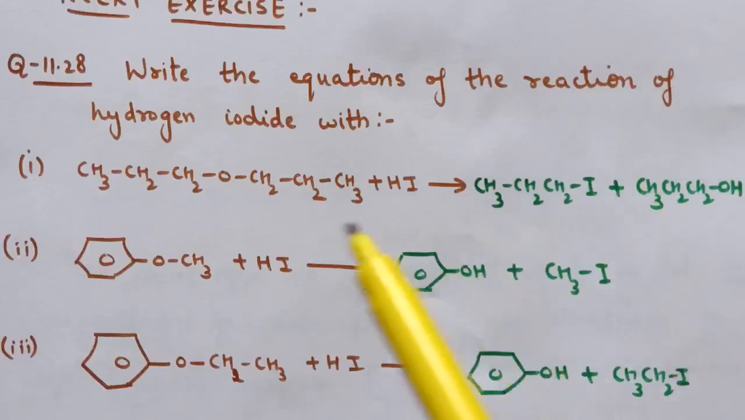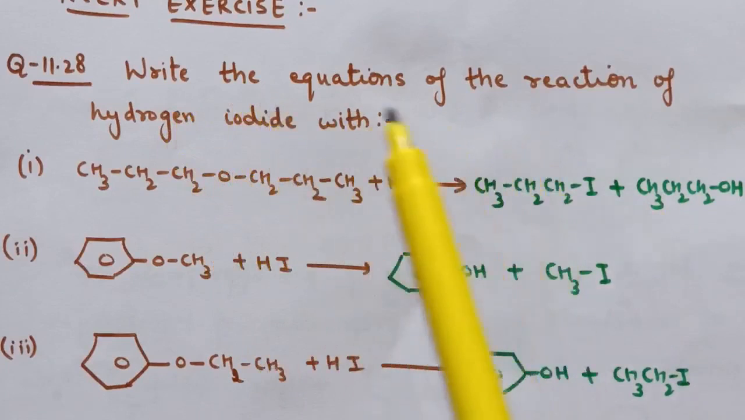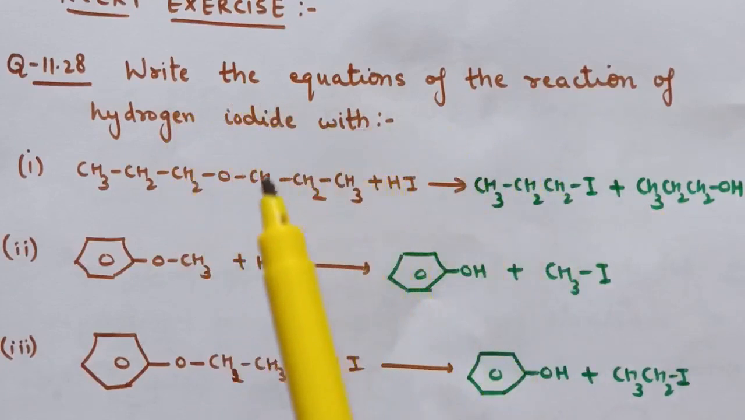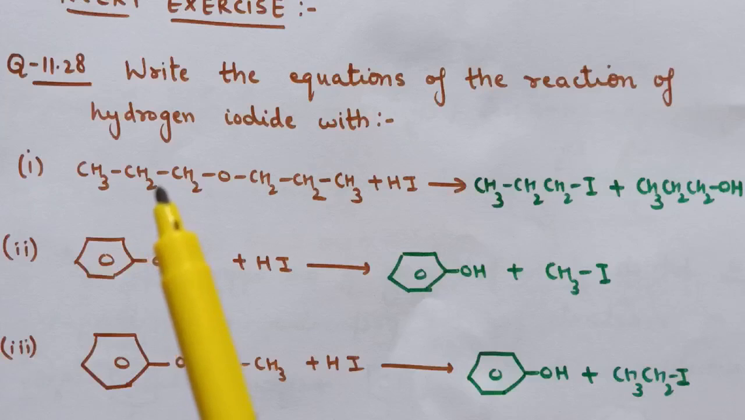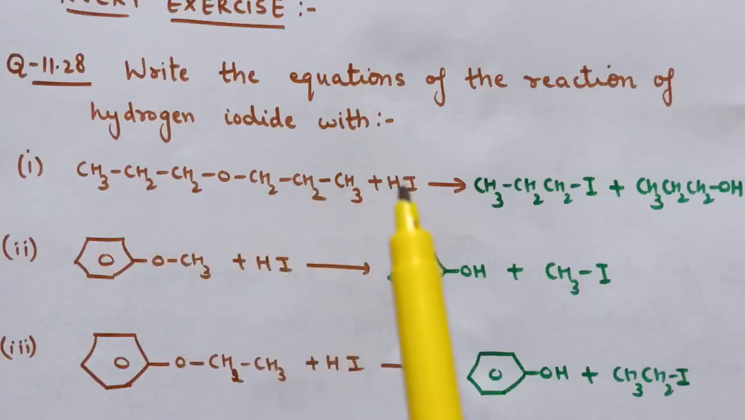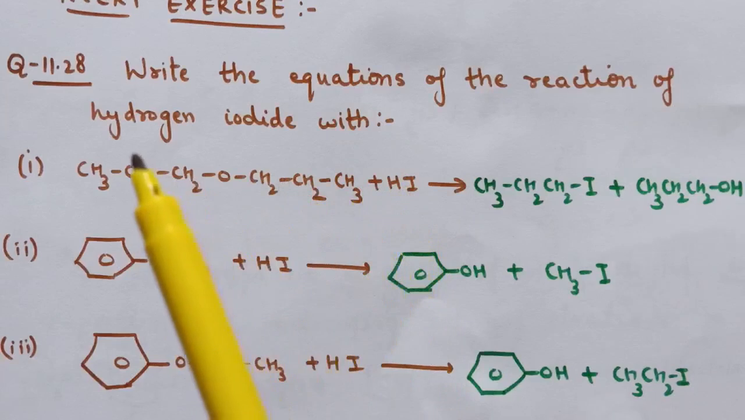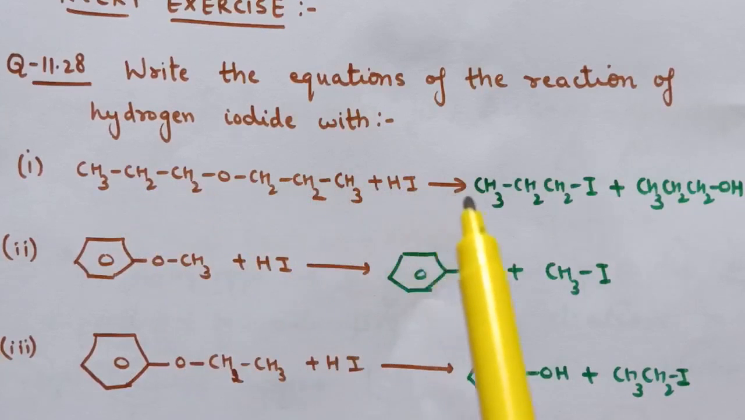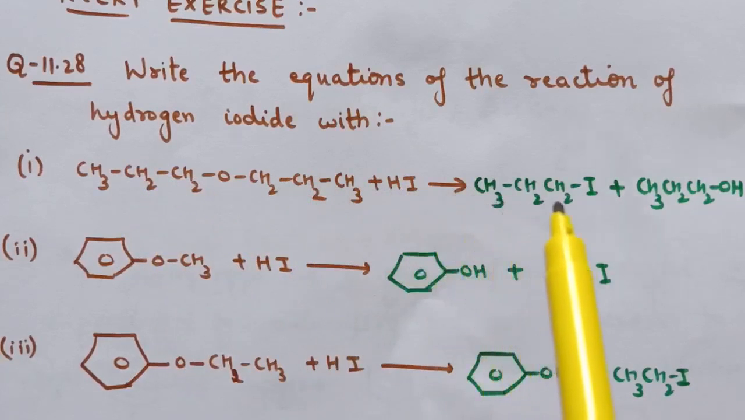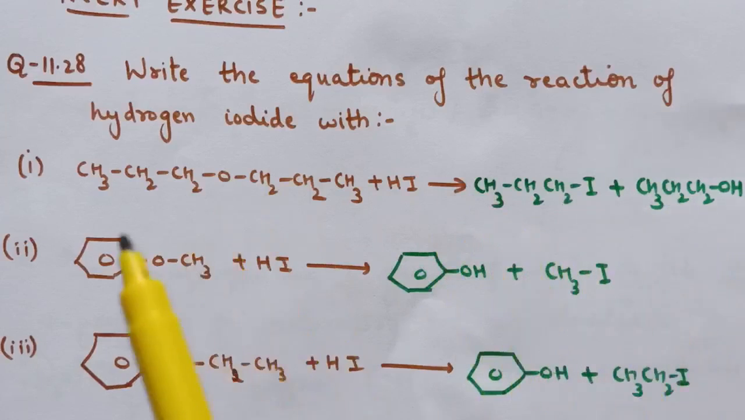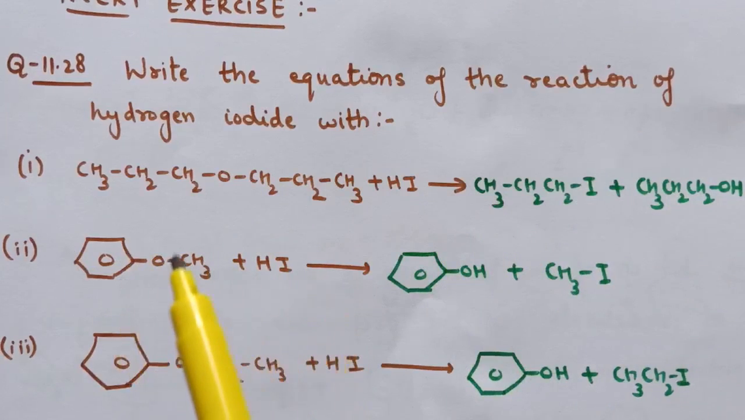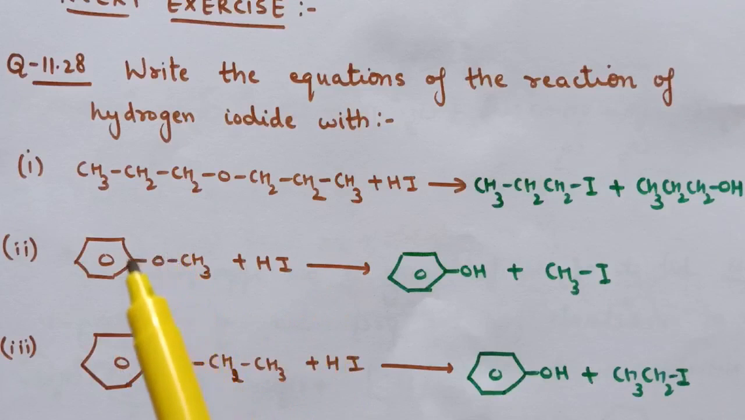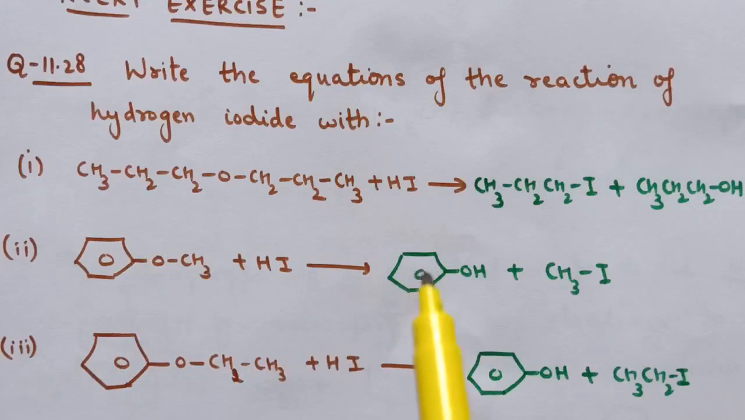NCERT exercise question number 28. Write the equations of the reaction of hydrogen iodide with ether. So here first is 1-propoxypropane with HI. So this is a symmetrical ether. So here we will get propyl iodide and propanol. Next is reaction of alkyl aryl ether with HI. So this bond will be cleaved from this side because this bond is weaker as compared to this bond. So here phenol and methyl iodide is formed.